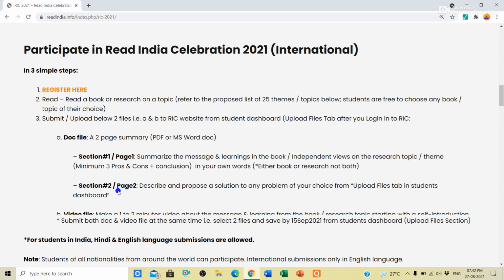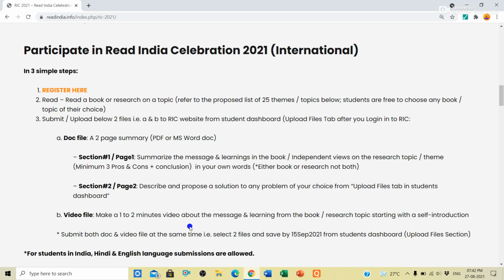And then the second one is the video file. In the video file, you have to make a 1 to 2 minute video. You can record a video of 1 to 2 minutes, in between 1 to 2 minutes. It should not be more than 2 minutes.